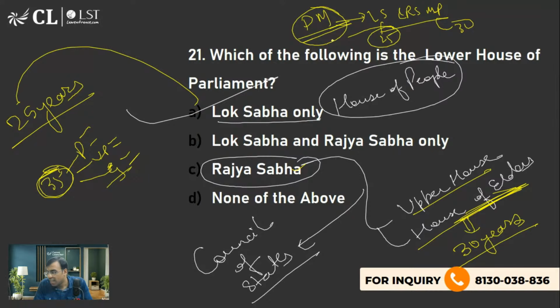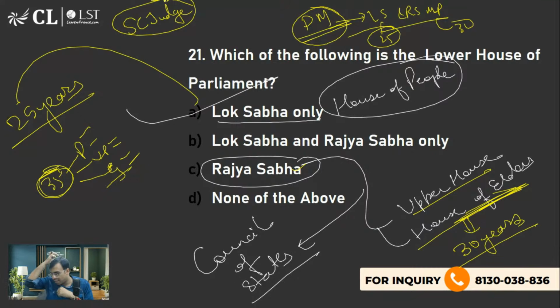Okay, what is the minimum age of a Supreme Court judge mentioned in the Constitution? Minimum age for becoming a Supreme Court judge mentioned in the Constitution.